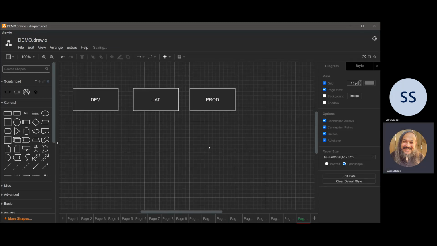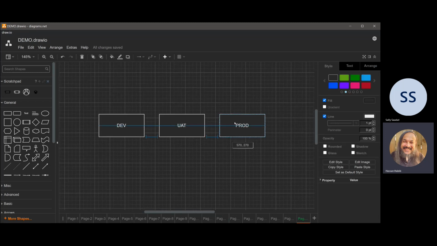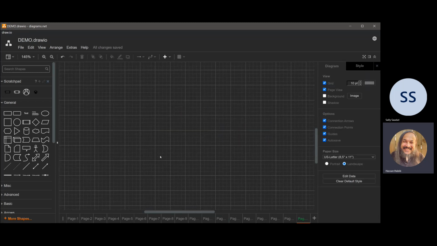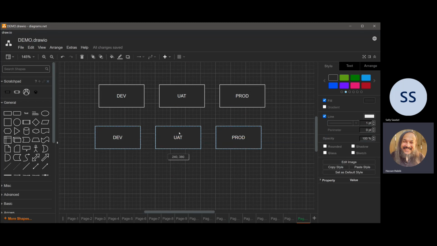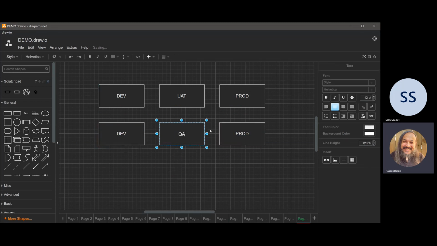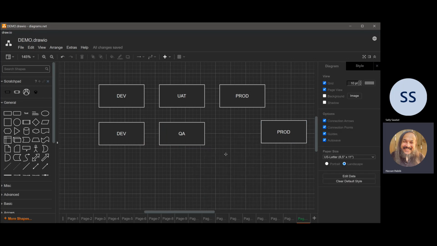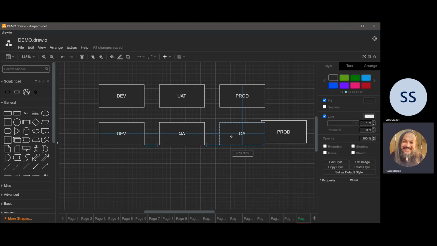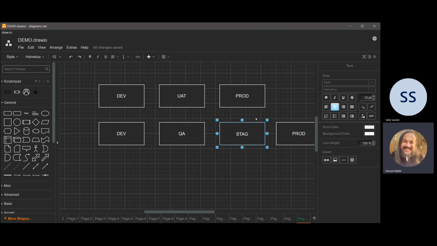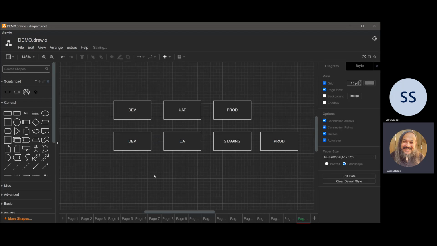I've also seen in some enterprises where people have all of these, dev, UAT, they would call it a QA environment, and then they would have another environment in here called a staging environment, right? So what are these environments and what's the point of them? Every environment targets a particular group of people that will be able to certify the application.